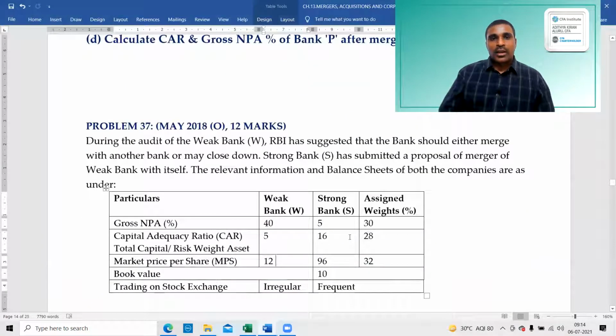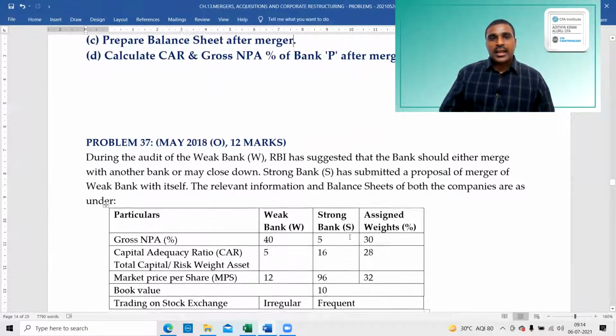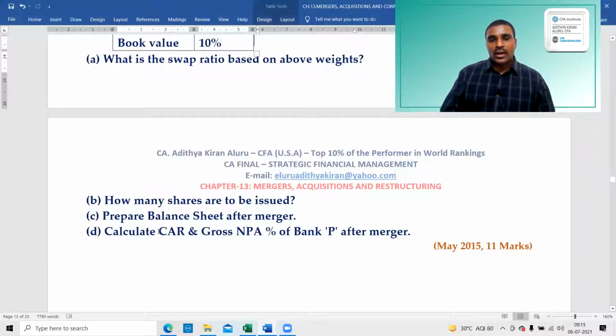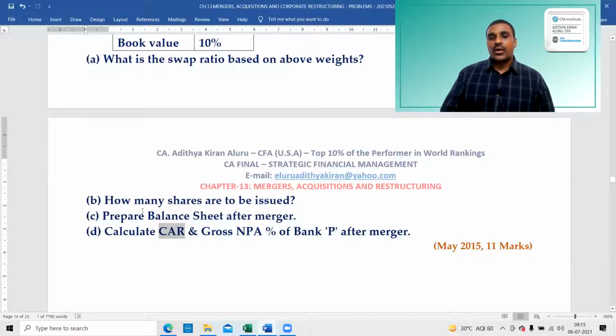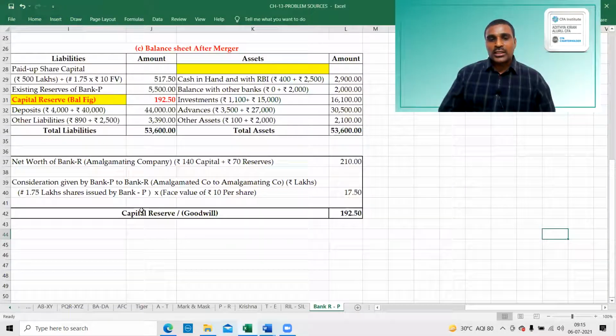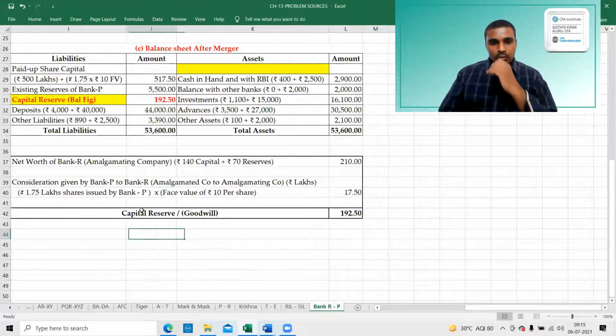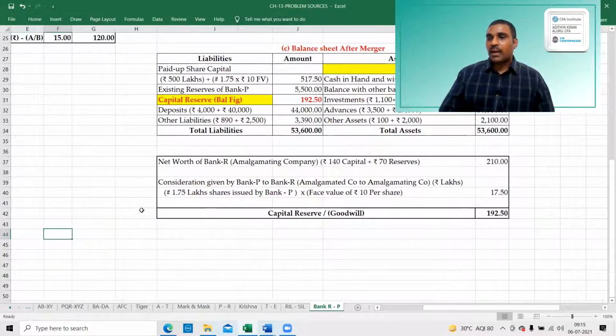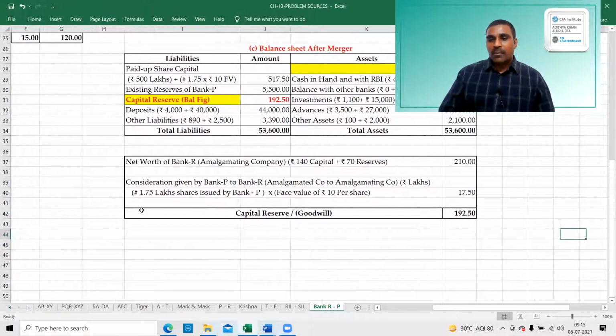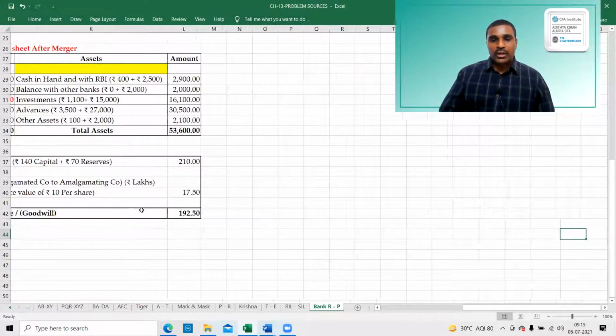Last answer. Calculate CAR, capital assets ratio, and gross NPA percentage of Bank P after merger. What is the capital to assets ratio? First we have to take our present capital, the capital to assets ratio before merger.